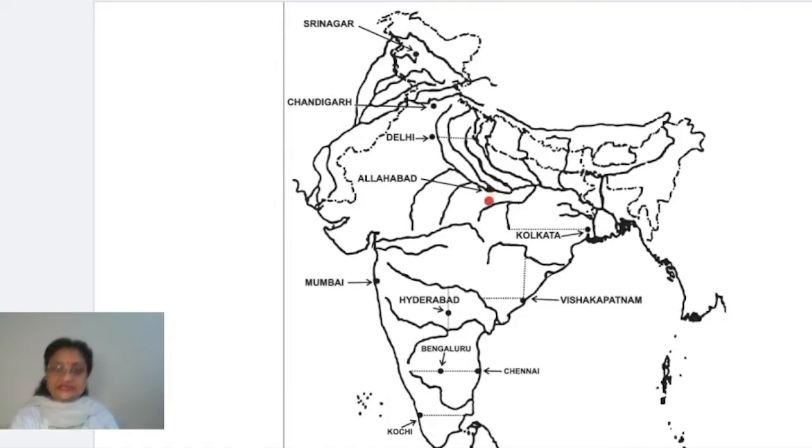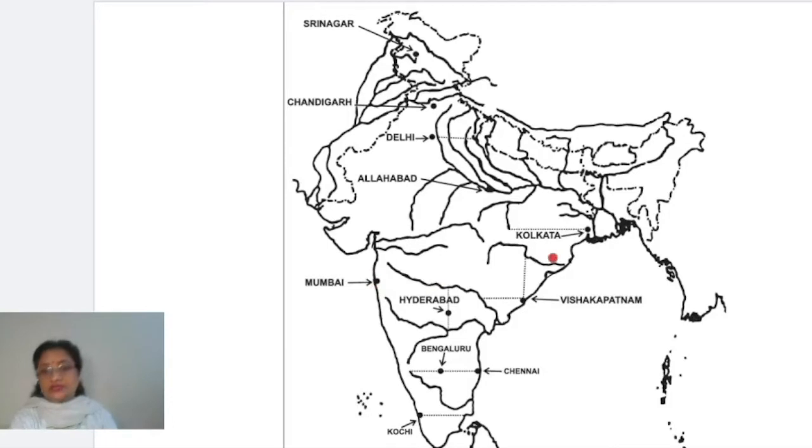Now come to the next city which we need to mark here, which is Mumbai. Mumbai is a port city in India, and it is one of the most important ports we have in India. And Mumbai, when you will mark, children, you will have to come to the western coast of India, right? And over the western coast there is a little cut. Actually it can be called an inlet, right? And this is exactly Mumbai. There is an inlet which is marked over the western coastal part, and exactly over there you have to mark Mumbai. So this is the fifth city you have to mark.